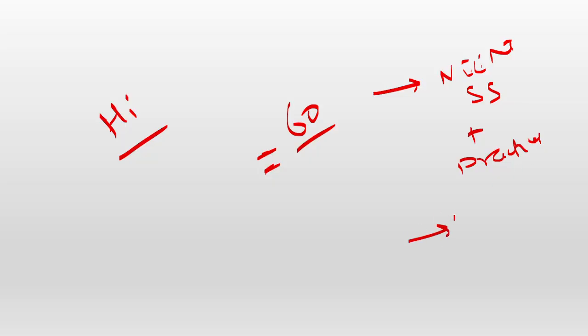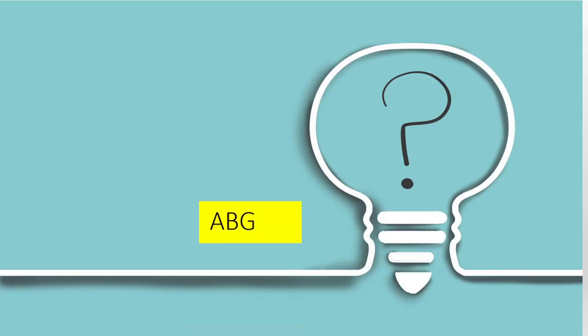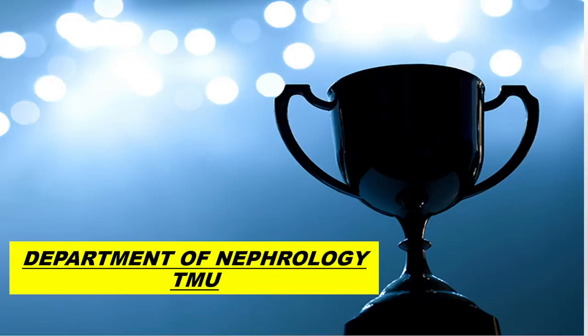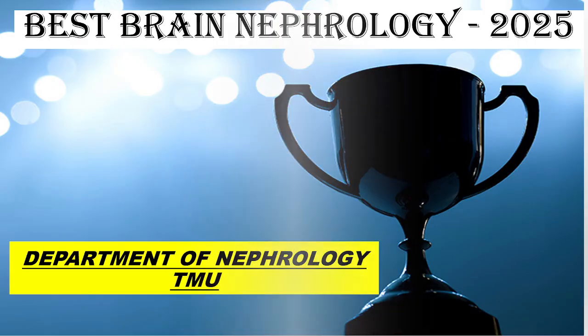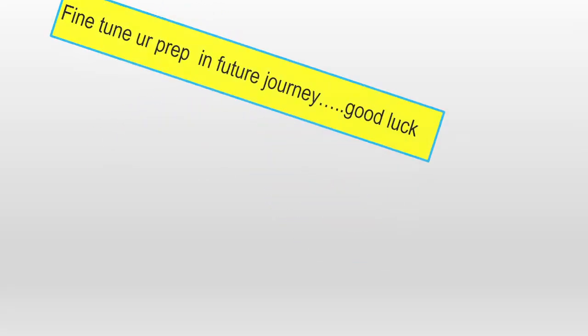So the questions were formulated as a hybrid, not only MCQ, some direct question-answer type also kept, because they might encounter direct viva questions during their practical. So, the answer discussion of that recently conducted one. And this is the Best Brain in Nephrology Quiz, second edition 2025. See the answers, the questions.